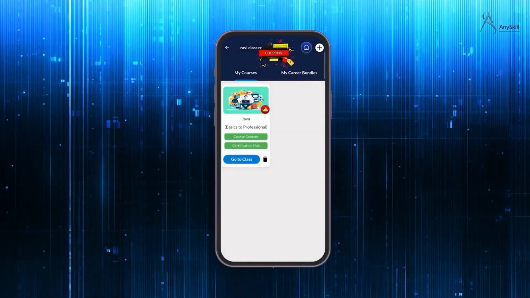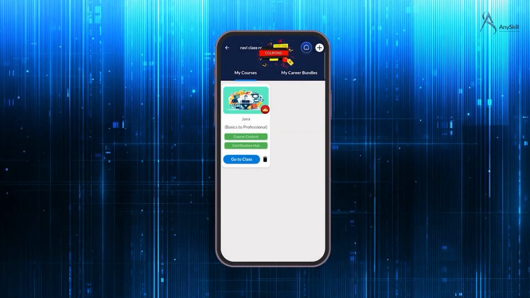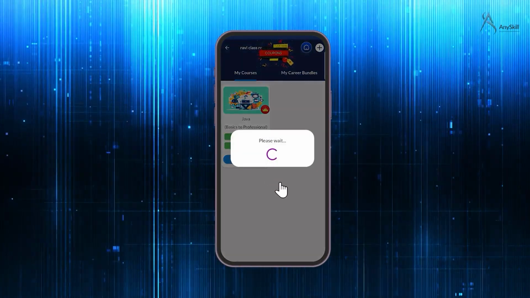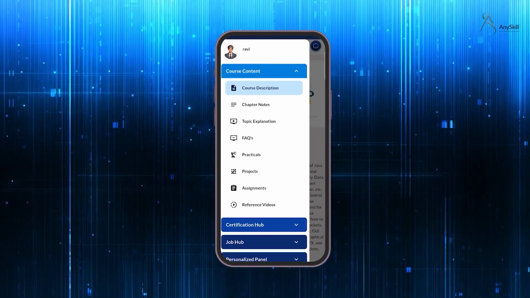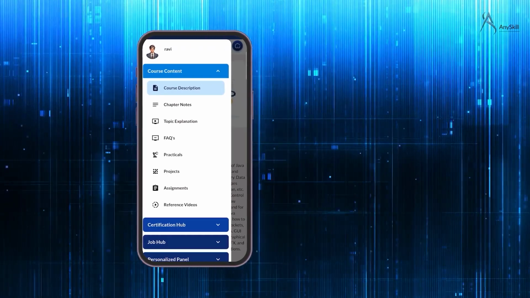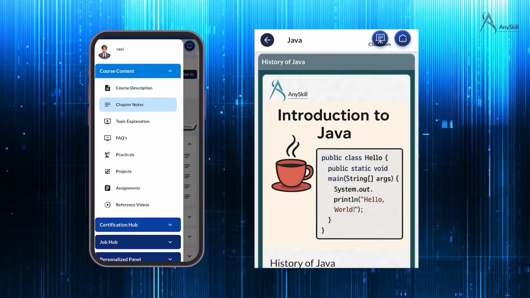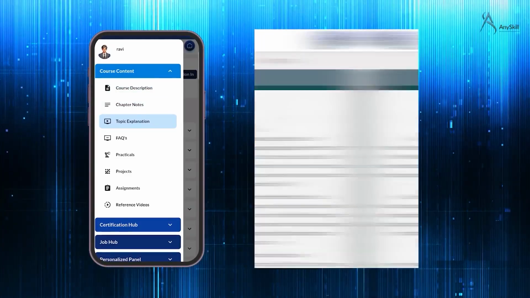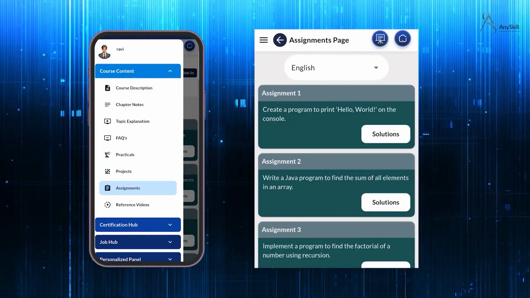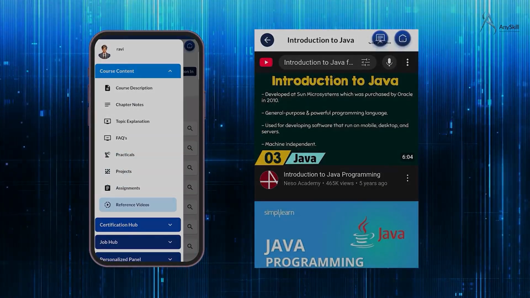Since I had selected the Java course, I can see the course in my classroom and I have to click on Go to Class. Once you click on it, we will get this page. Under course content, we have course description, chapter notes, topic explanation, FAQs, practicals, projects, assignments, and reference videos.